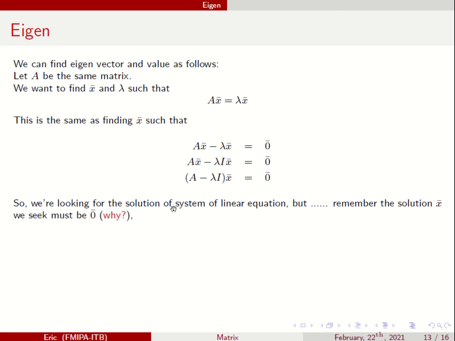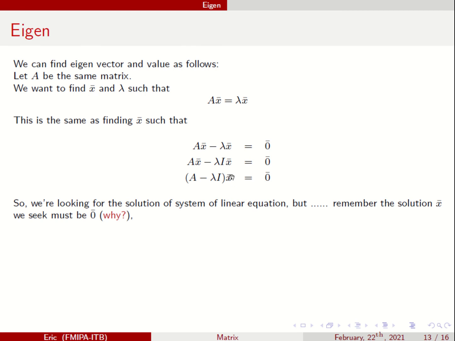So we are looking for x bar, a solution of a system of linear equations, but remember the solution we seek must not be zero, because we are not talking about the trivial solution.